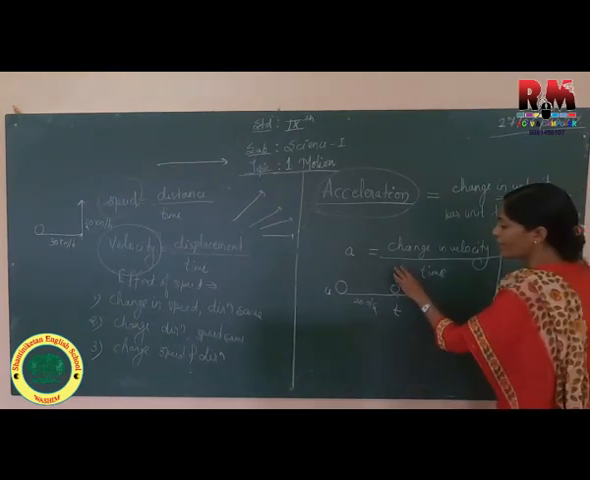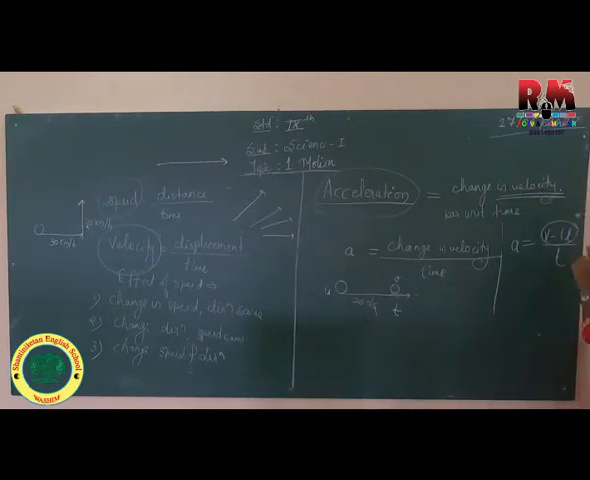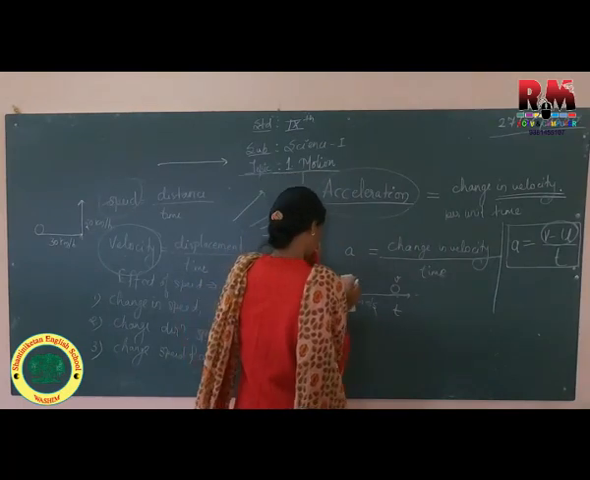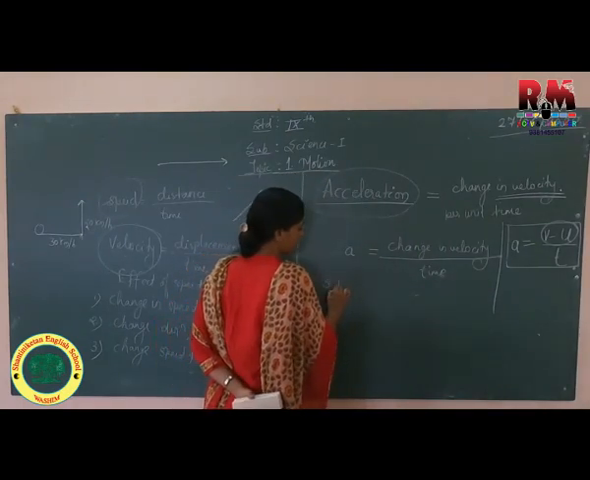So here we have final velocity and initial velocity. Final velocity minus initial velocity upon time gives you acceleration. Now let us see its SI unit.